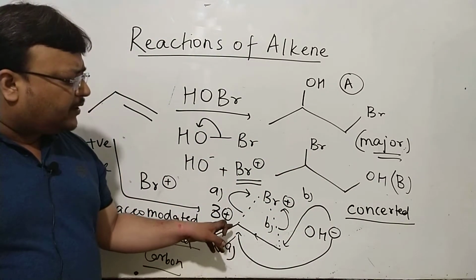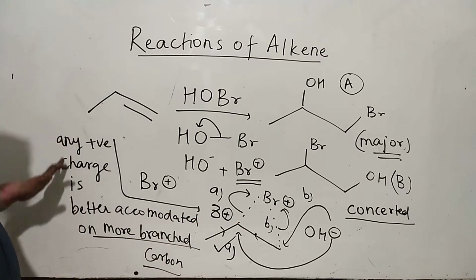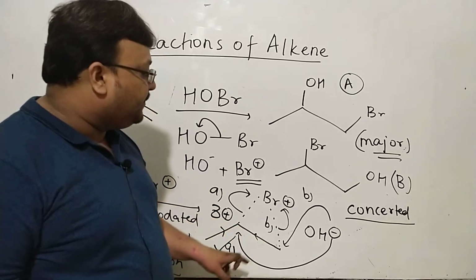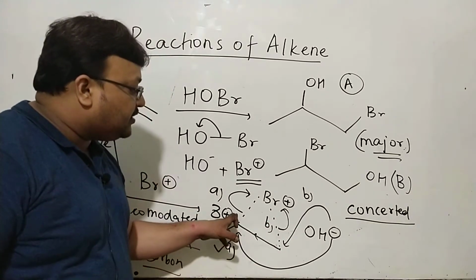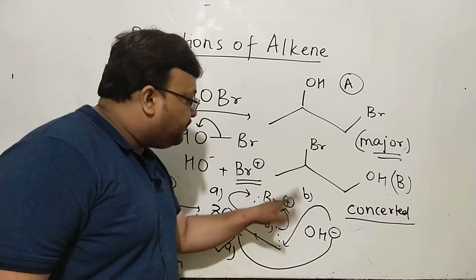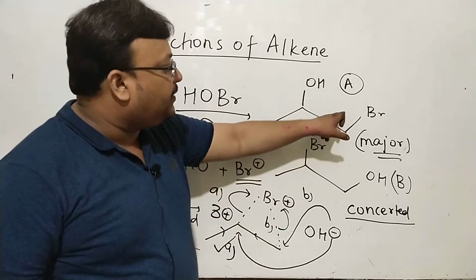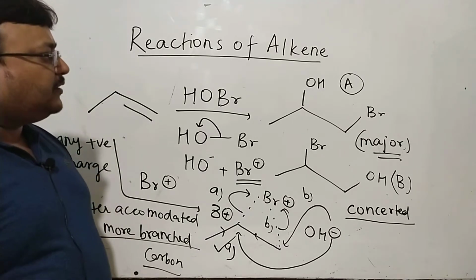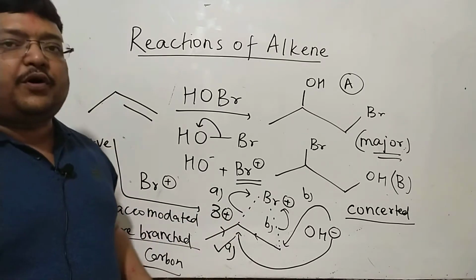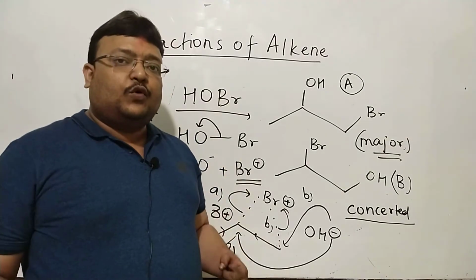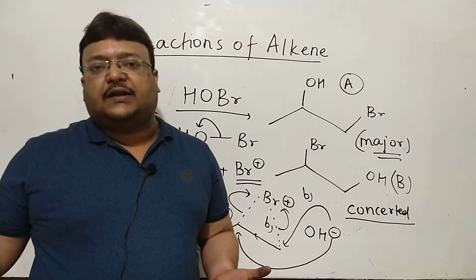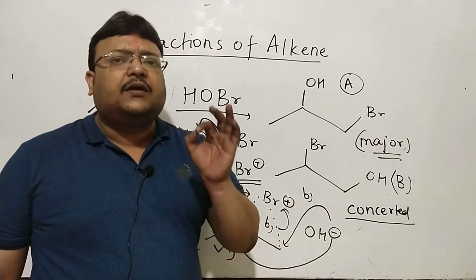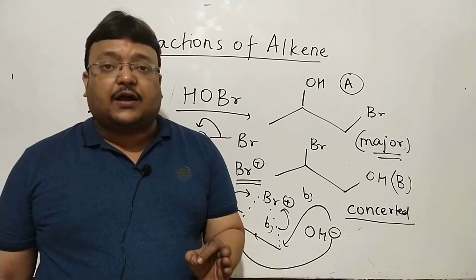You will prefer a more branched carbon to accommodate the positive charge, and naturally A is going to be preferred electronically over B. Here the attack came, OH attaches here, and bromine will be thrown to the terminal carbon. A is major, B is minor because this accommodates the positive charge better. On which carbon OH is going, where the bromine is finally staying, which is major and which is minor, this carbon and that carbon, that is regiochemistry. Now we'll take up stereochemistry.